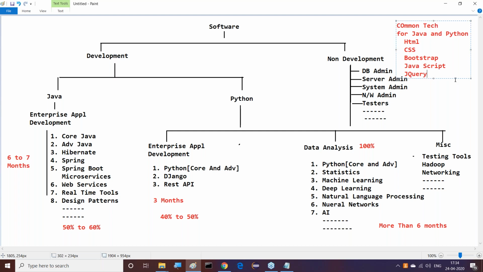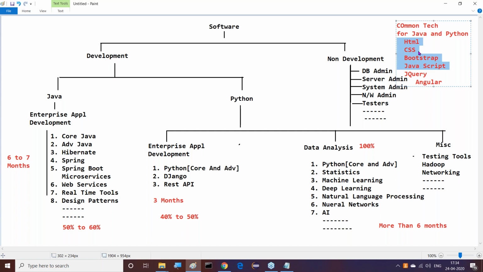After jQuery, you might move over to Angular, which is nowadays getting some demand. We can use Angular, and React.js and Node.js and different things are available. These are common for both the Java side and the Python side. Definitely, at least up to this part is the minimum on both sides.